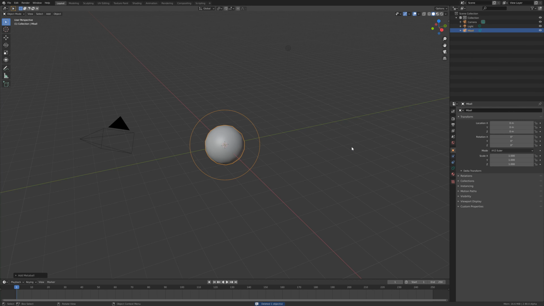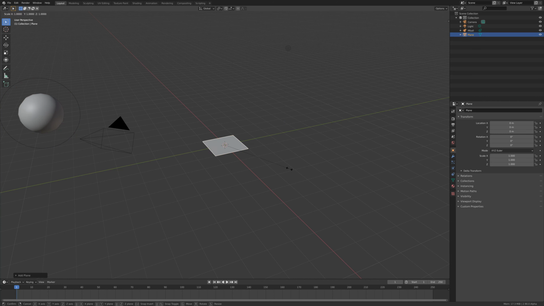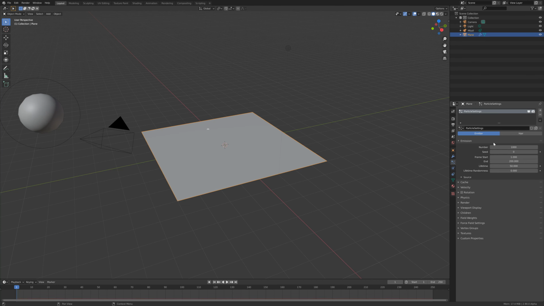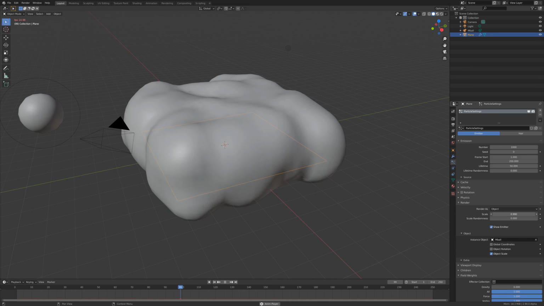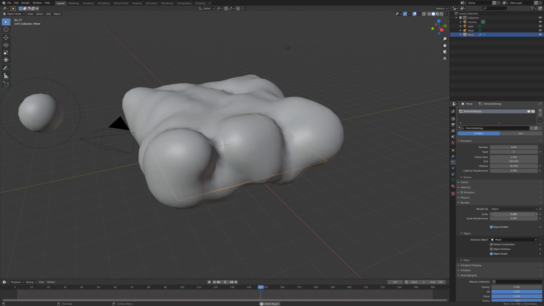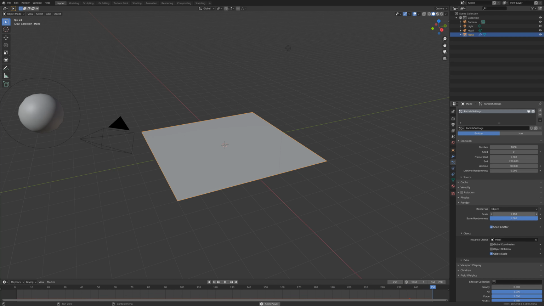To create a metaball, add a plane and scale it 4 times. Now add a new particle system. Under Render, choose Object and select our metaball. Under Field Weights, turn down the gravity to 0. Scale it up a little bit and add some randomness.